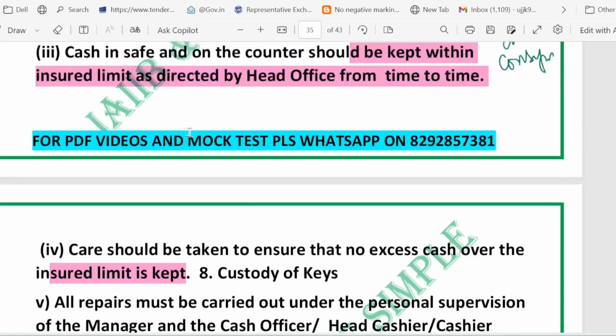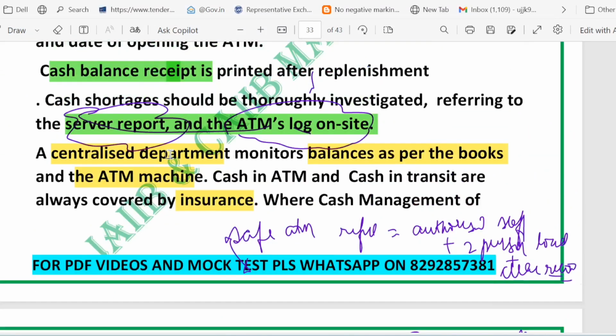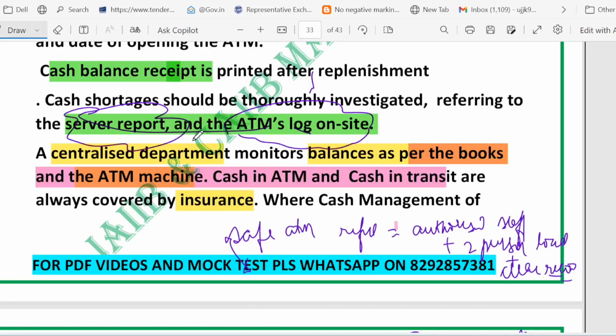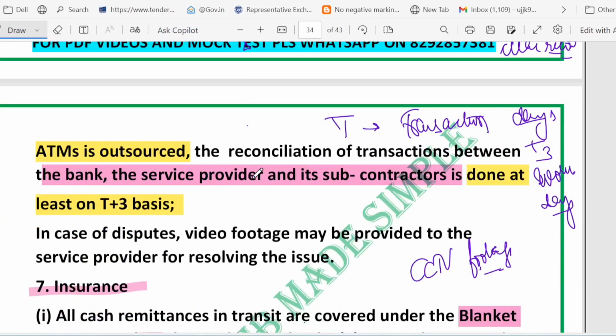So let me just recapitulate what we have talked about. We started with the central team matching the book value versus the machine balance. Two balances are being matched: book balance and machine balance. This is done by the centralized department. ATM cash and cash in transit are insured. Also, outsourced ATMs you must reconcile on a T+3 basis, where T is the transaction date.